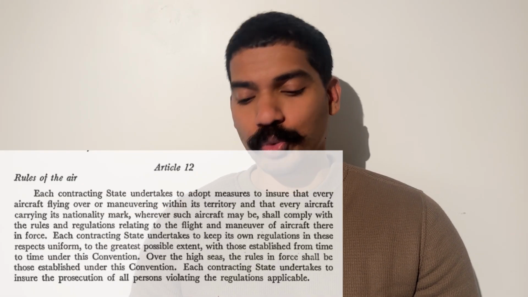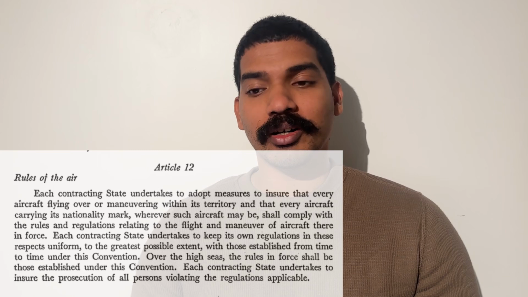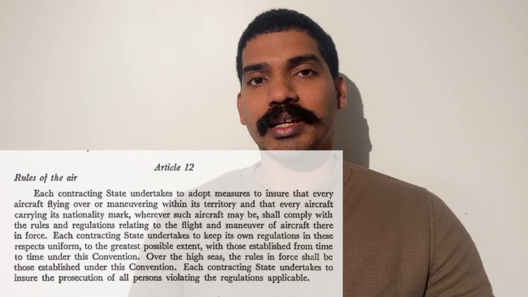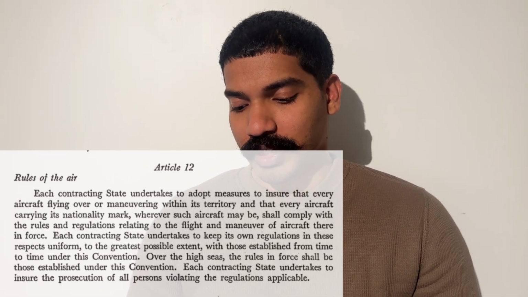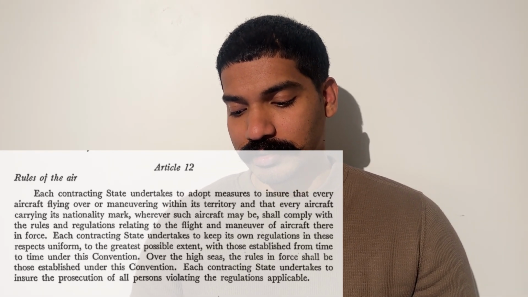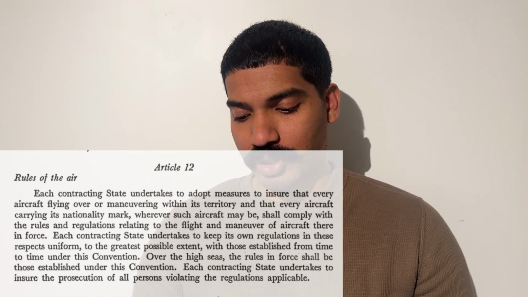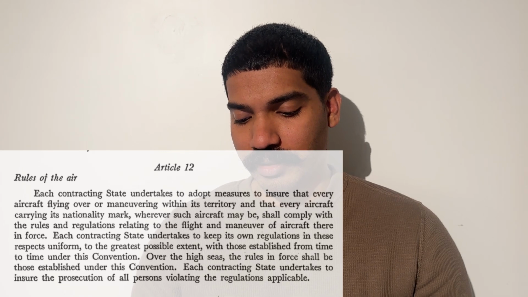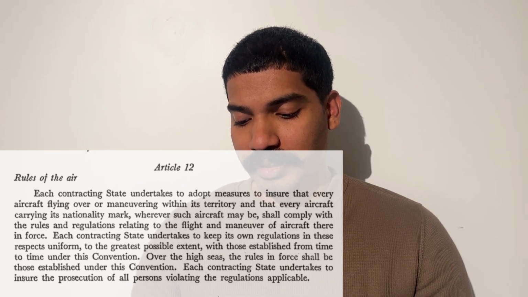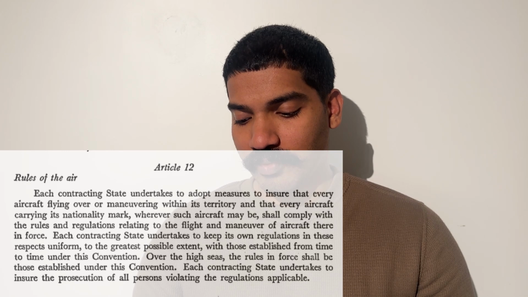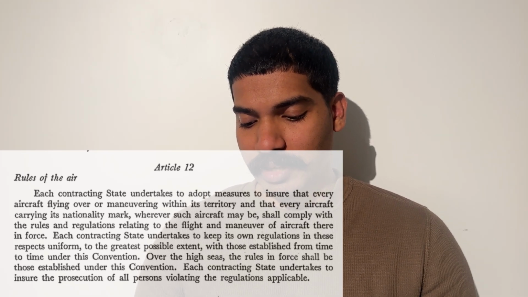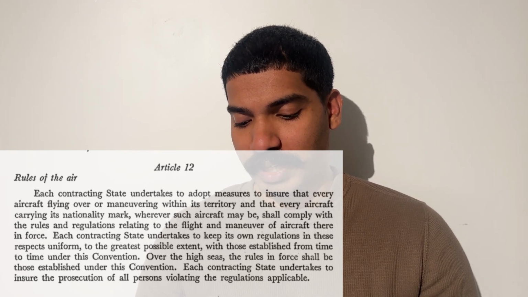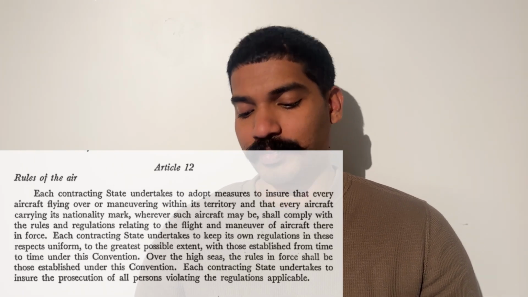Article 12 is rules of the air. I want you to remember this, and this is important. Article 12, I say again, is rules of the air. Each contracting state undertakes to adopt measures to ensure that every aircraft flying over or maneuvering within its territory, and that every aircraft carrying its nationality mark, wherever such aircraft may be, shall comply with the rules and regulations relating to the flight and maneuver of the aircraft there in force.